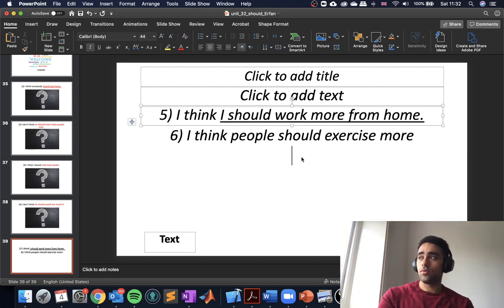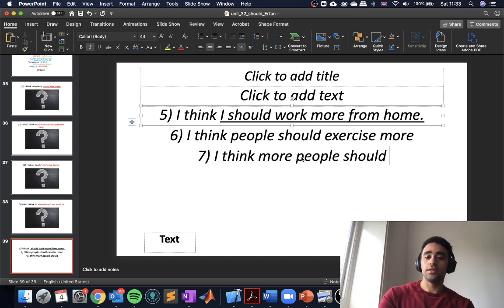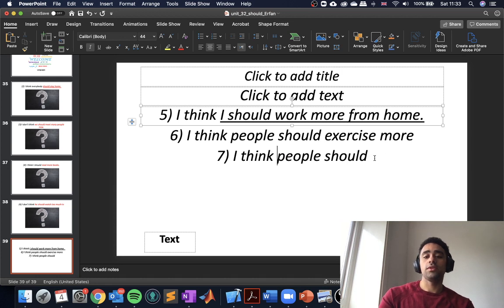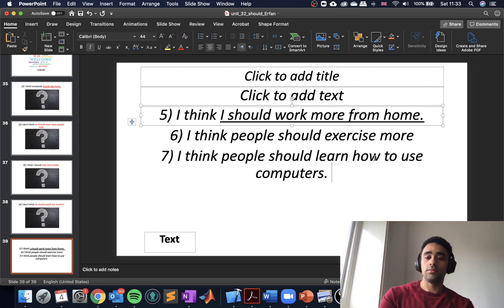There's also another thing which is very useful. We can say, I think more people should, let's say, I think people should learn how to use computers. Now we use a lot of computers, and if anybody doesn't know how to use one, it's a good idea to learn. Let's have another sentence with I don't think, and then that will be the end of today.